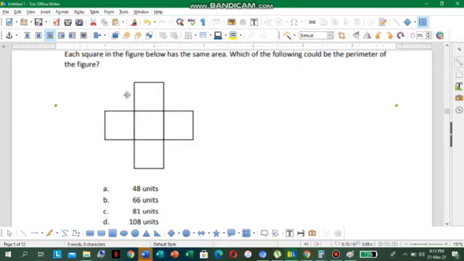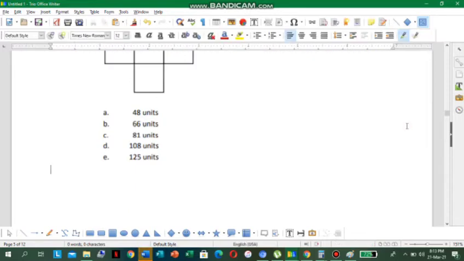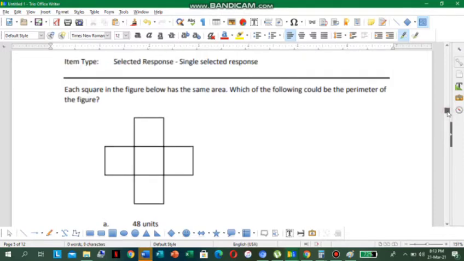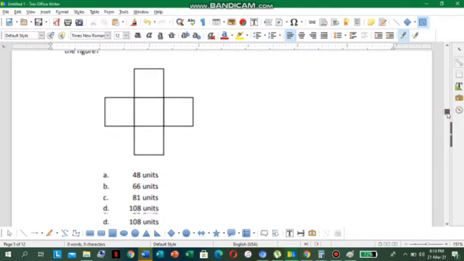So 5 times 25 would give me what? 5 times 25, class, would give me what? 125 units. Beautiful. So the answer is 125 units. See that? Very tricky but easy.